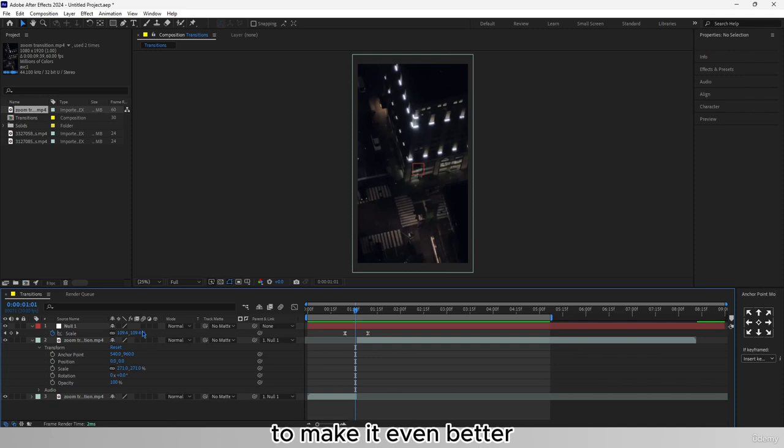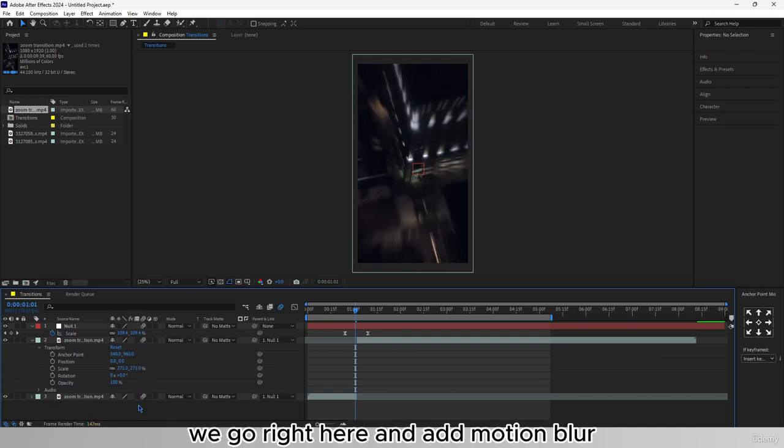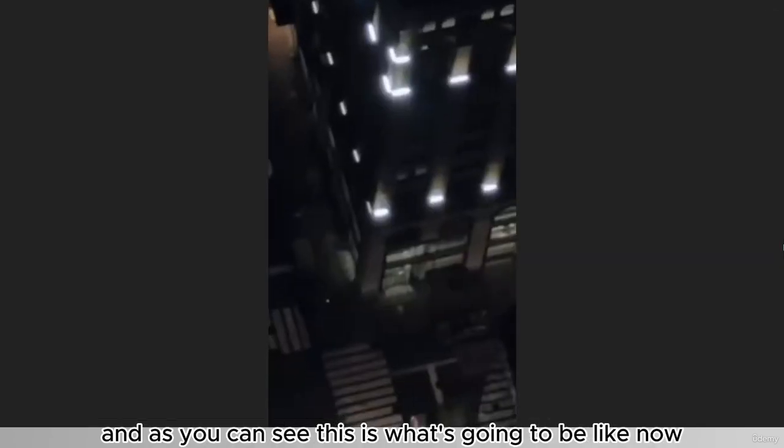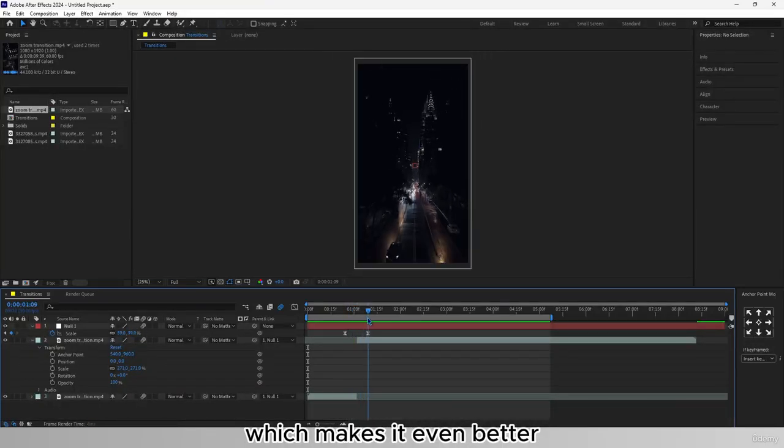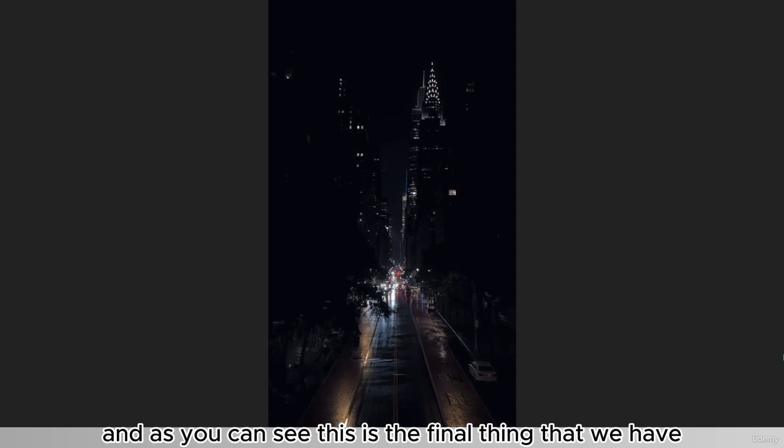To make it even better, we go right here and add the motion blur, and as you can see, this is what's going to be like now, with the motion blur in the middle, which makes it even better. So I'll replay this once again, and as you can see, this is the final thing that we have.